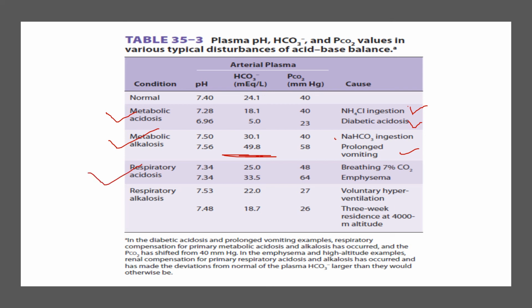Now respiratory acidosis means there is accumulation of carbon dioxide, as in breathing 7% CO2 or emphysema. Respiratory alkalosis occurs when there is hyperventilation. It may be voluntary hyperventilation or due to high altitude. So these are the causes of acidosis and alkalosis in our body.